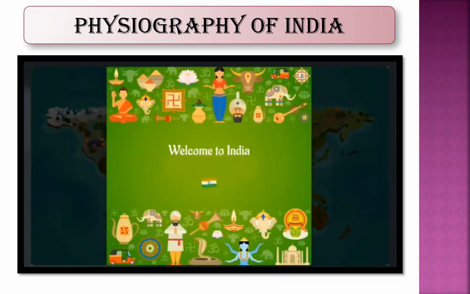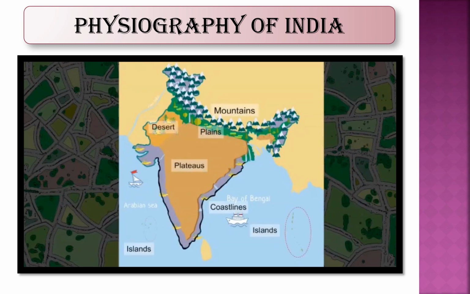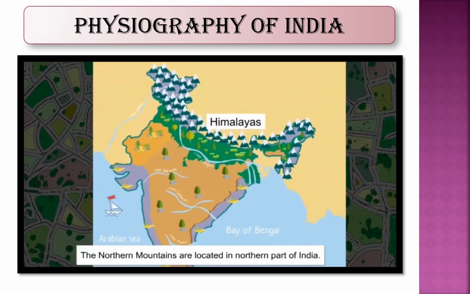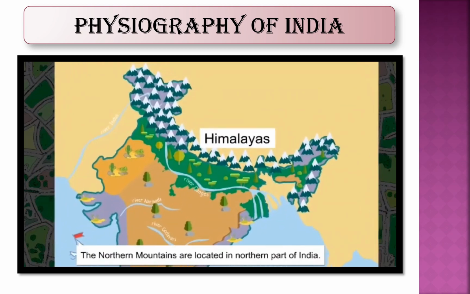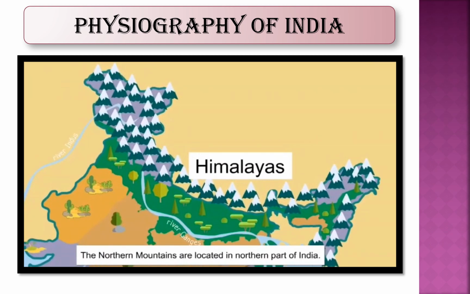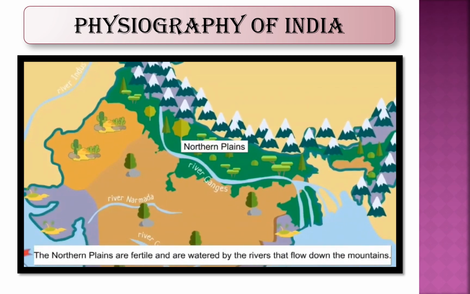Beautiful country. India is a country of diverse landforms. There are mountains, plains, desert, plateaus, coastlines and islands. The world-famous snowy mountains of Himalayas are located in the north and are also known as the Northern Mountains in India. Right next to the northern mountains are the northern plains.